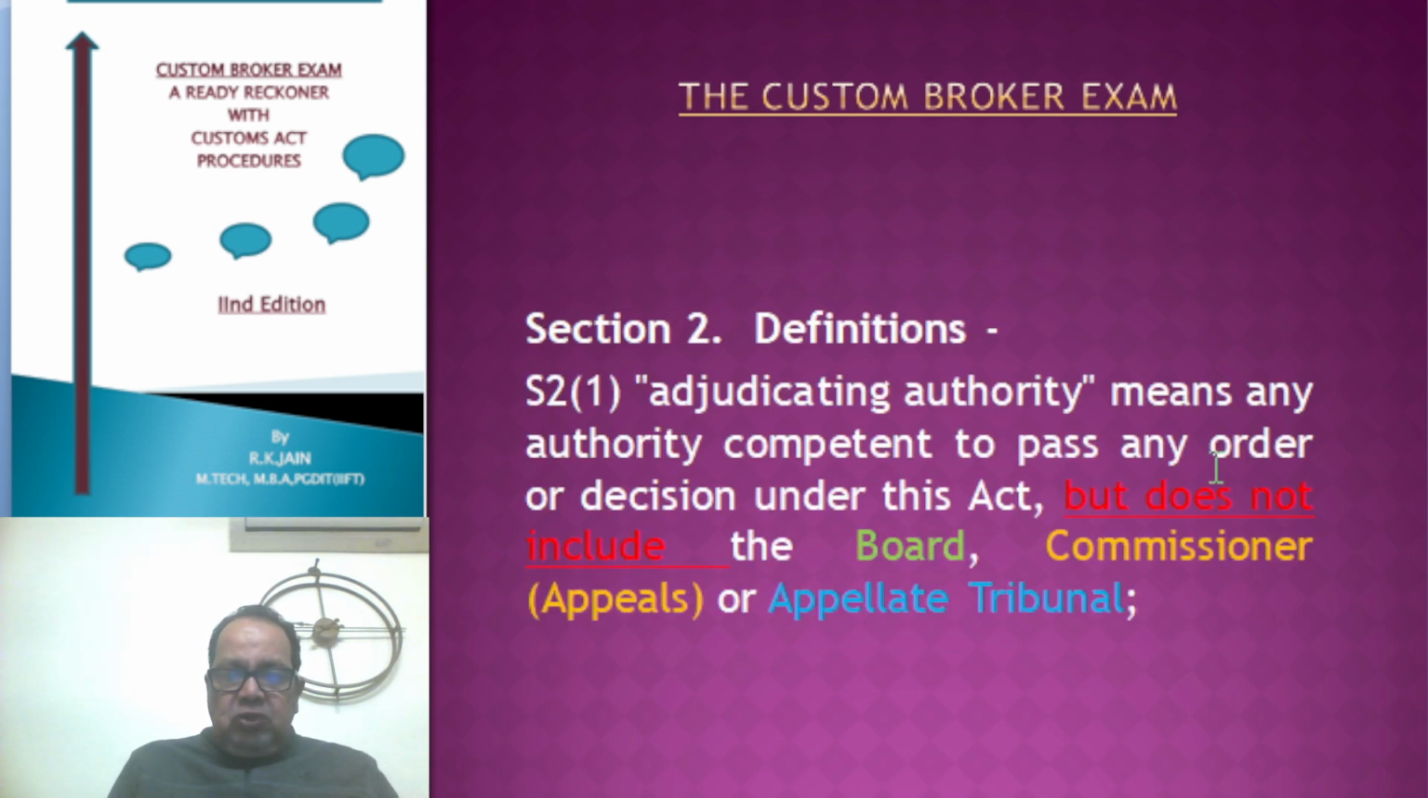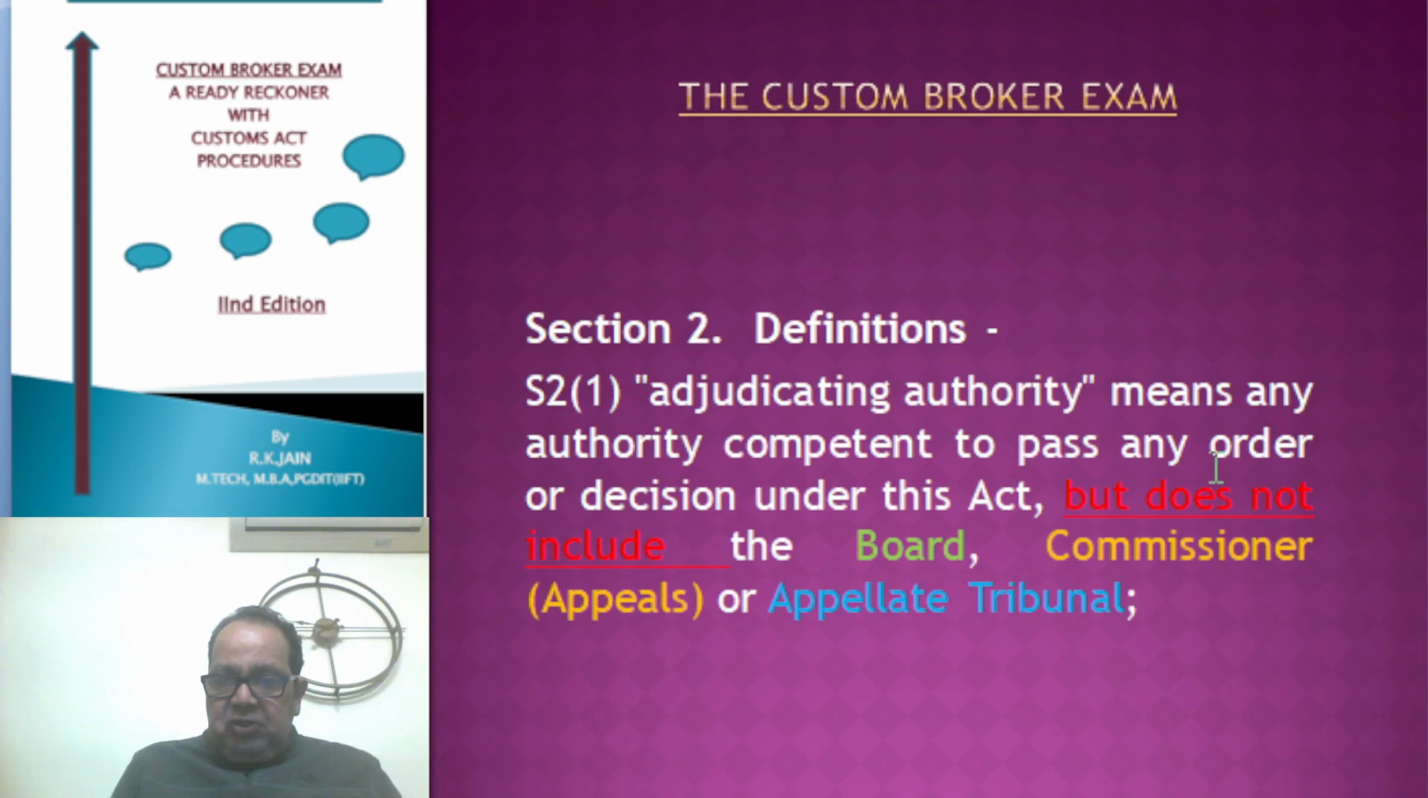This could be in the form of a trick question because here we are focusing on asking what is excluded. Firstly, to answer this question, let us see the definition under Section 2(1) for the adjudicating authority. Adjudicating authority means any authority which is competent to pass any order or decision under this Act, but does not include the Board, Commissioner (Appeals), and Appellate Tribunal. That means three entities have been excluded: the Board, Commissioner (Appeals), and the Appellate Tribunal.